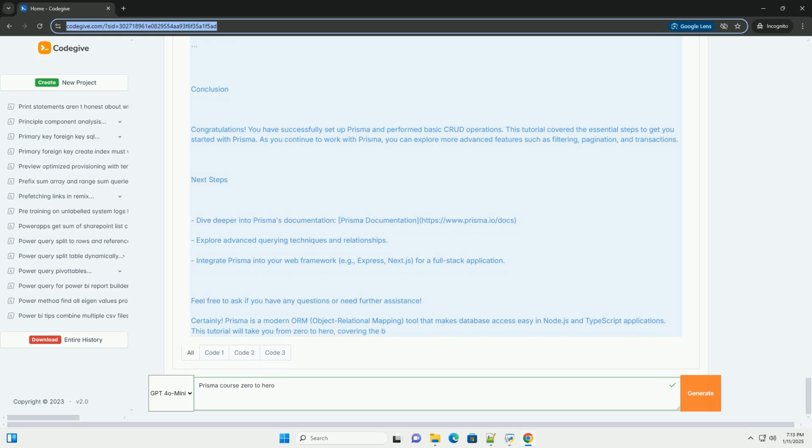2. Setting up your environment. Before we start, ensure you have the following installed: Node.js, v14 or later. npm, which comes with Node.js. You also need a database. For this tutorial, we will use SQLite for simplicity, but Prisma supports various databases like PostgreSQL, MySQL, and SQL Server.